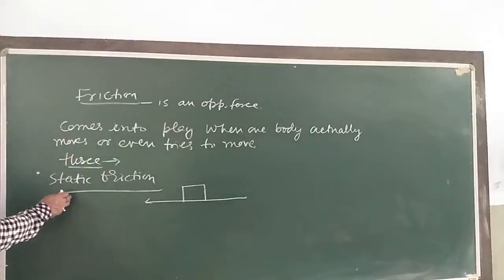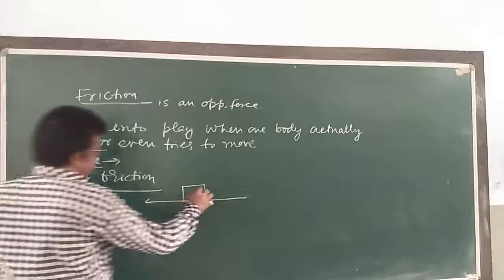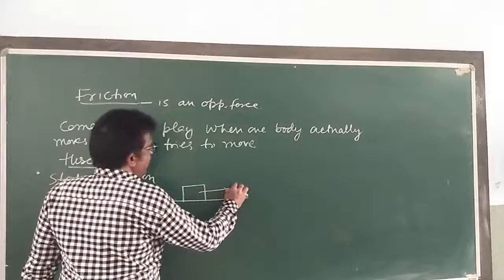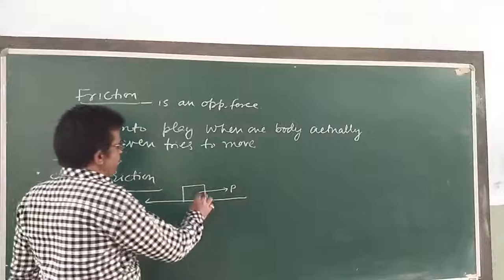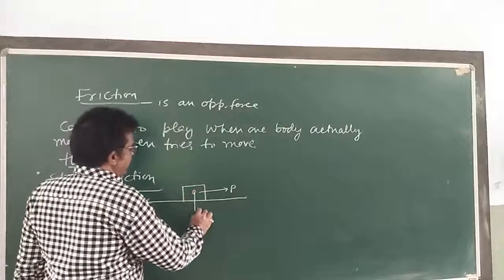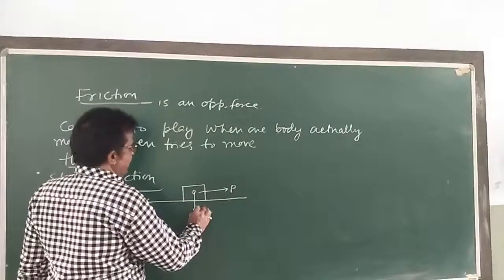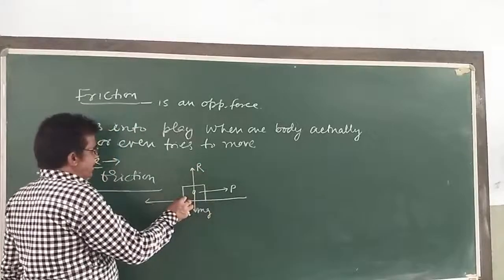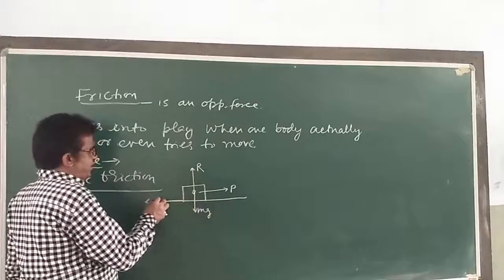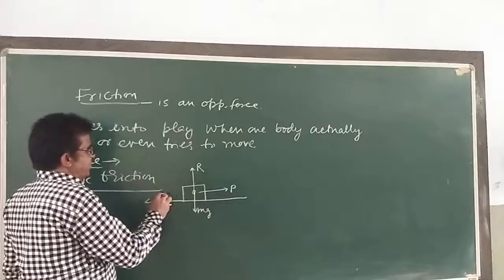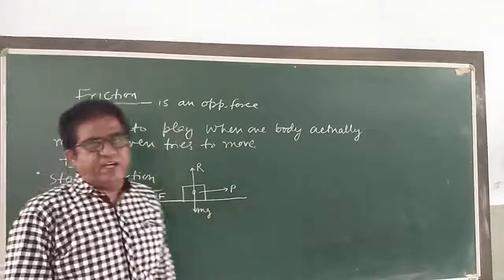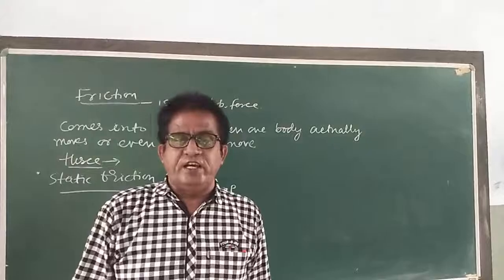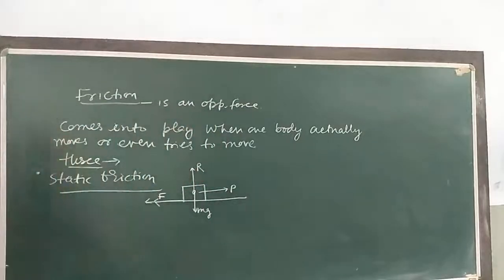The direction of attempt to slide, say in this direction, we are applying a force P. Weight mg is downward. Normal reaction force R upward. And on this contact surface, in the opposite side, the force that appears here is called force of friction or frictional force.